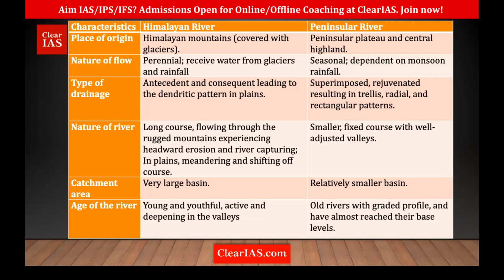Okay. Then if you're talking about the catchment, the Himalayas have a very large catchment, that is the river basin is very large. But peninsular rivers also have large basins, though compared to the Himalayas, it is not that large. That's it. And then the age. Himalayan rivers are young and youthful, and that is why there are deep valleys, whereas peninsular rivers are mature and old rivers. And that is why they have broad valleys.